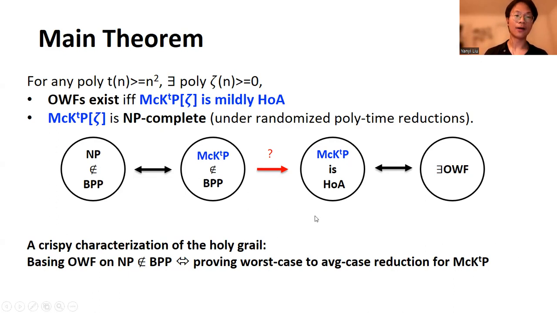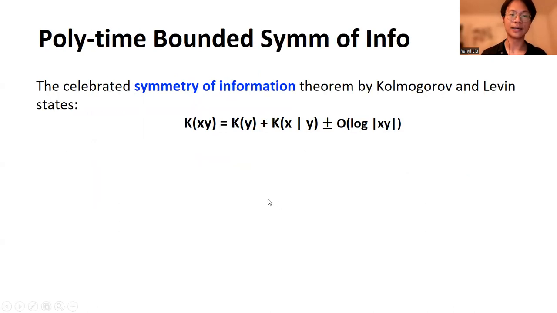Also, the proof of our main theorem will shed some new light on the celebrated symmetry of information theorem. Let us introduce this theorem. This theorem by Kolmogorov states that for any strings x and y, the K complexity of x concatenated with y is roughly the K complexity of y plus the K complexity of x given y, within a logarithmic range.